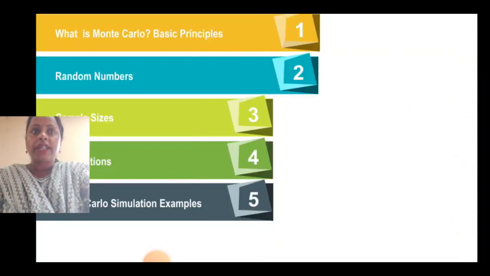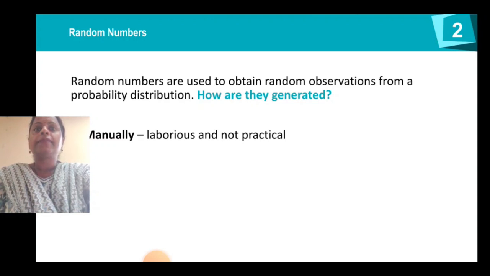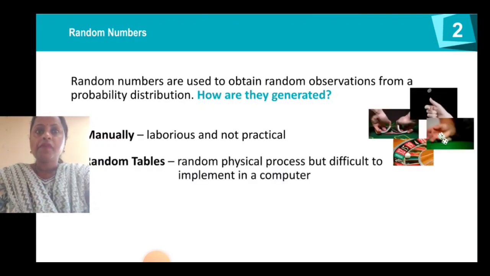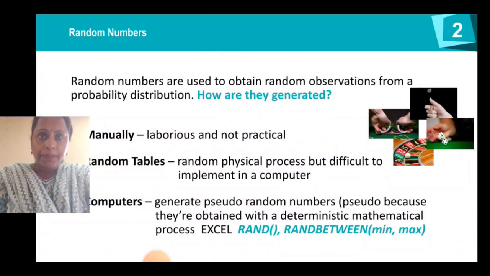Now we will discuss what is random number. Random numbers are used to obtain random observations from a probability distribution. How are they generated? They can be generated manually, they can be generated from the random number tables, and they can be generated through the computers.